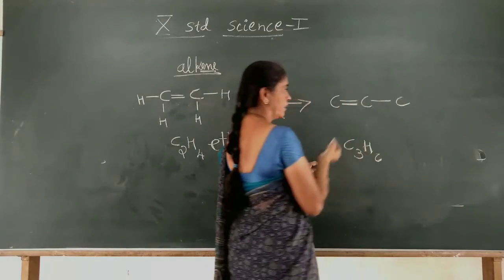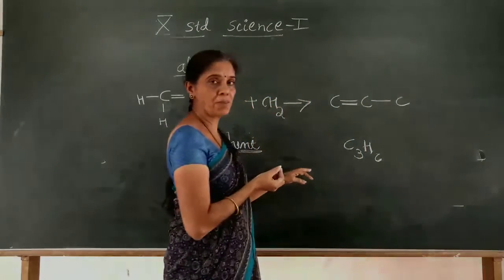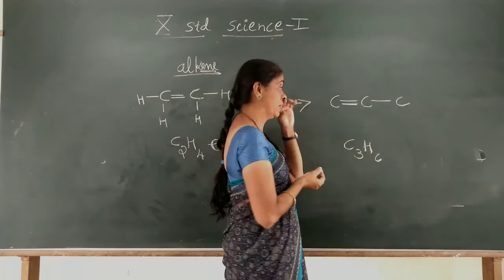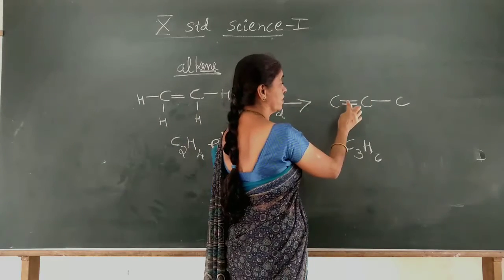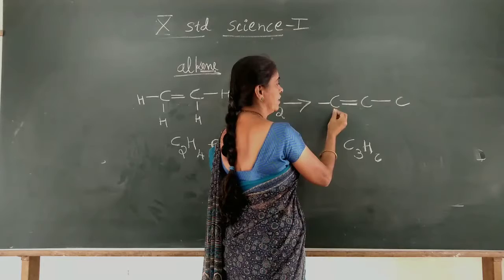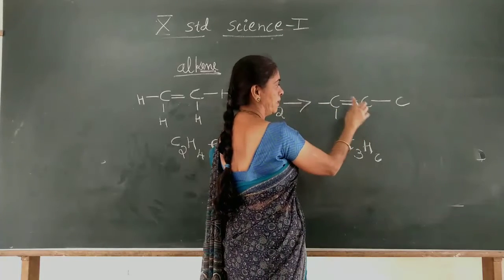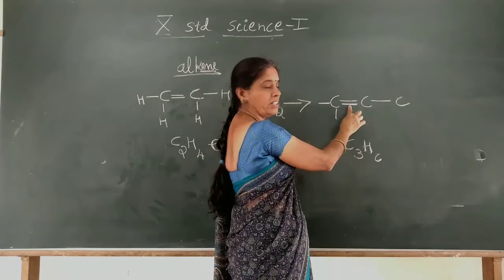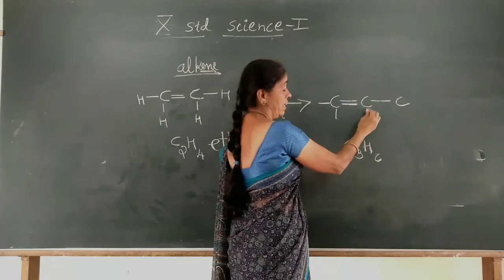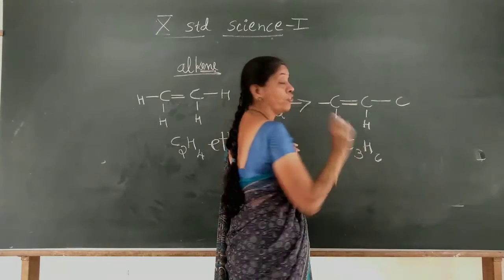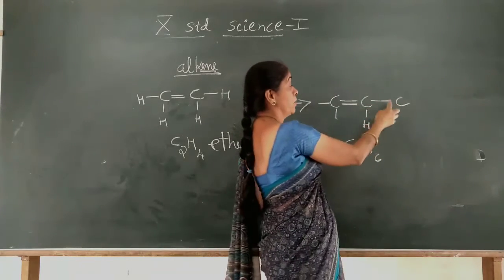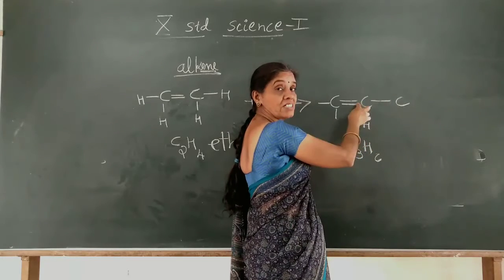A carbon carbon double bond you have to show. One carbon carbon double bond, then a single bond, then each carbon should have 4 bonds. This carbon has 1, 2 bonds, and this is the 3rd bond it forms, and the 4th bond. You have to show totally 4 bonds for each carbon. This carbon forms only 1 single bond with this carbon.